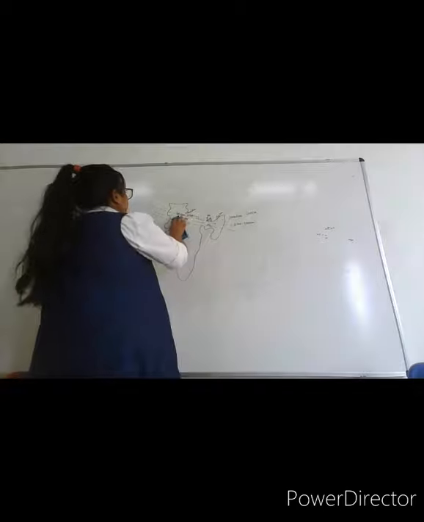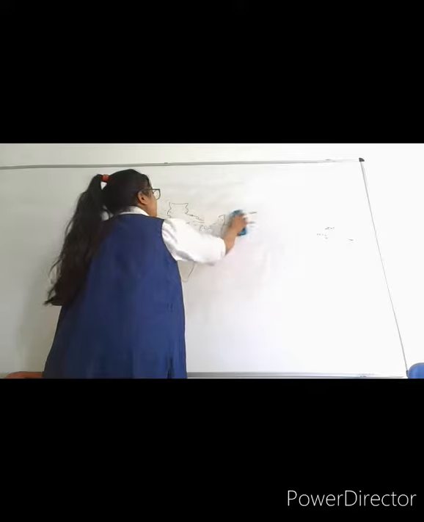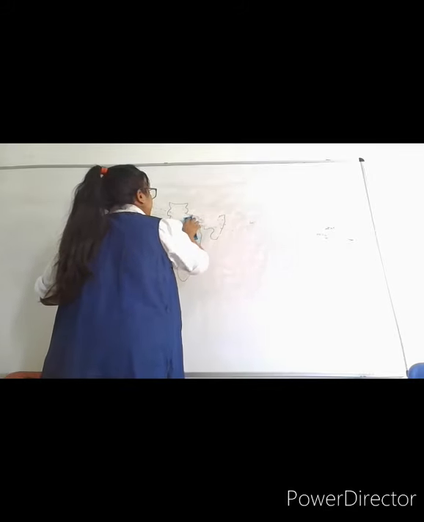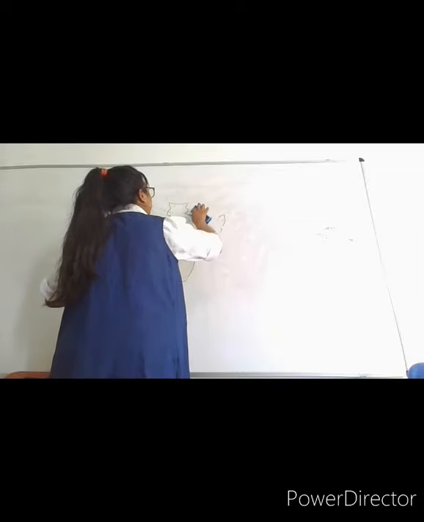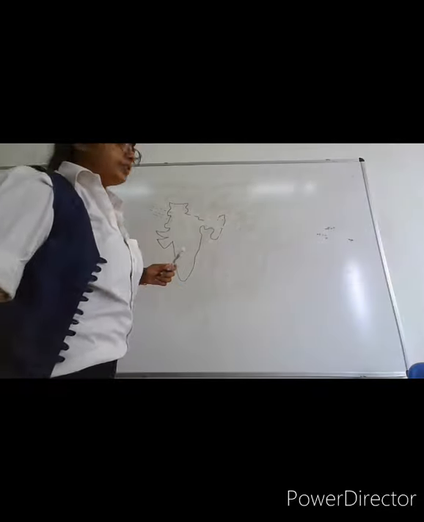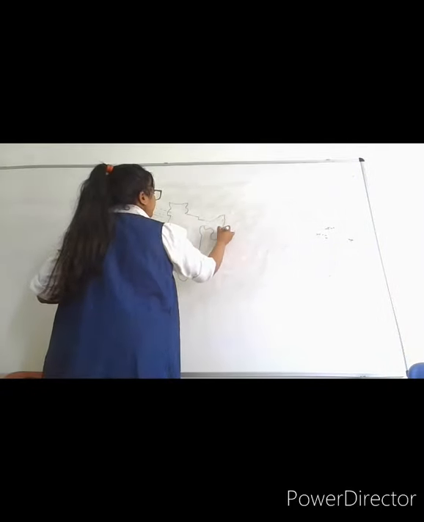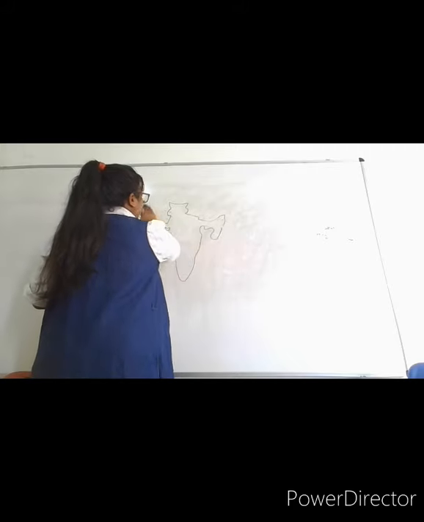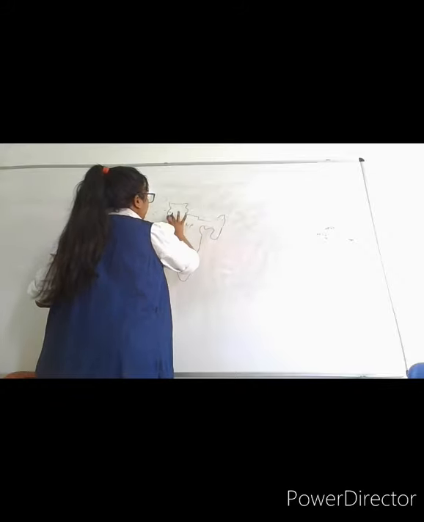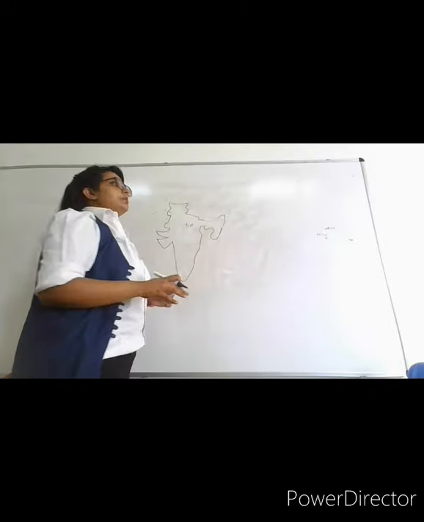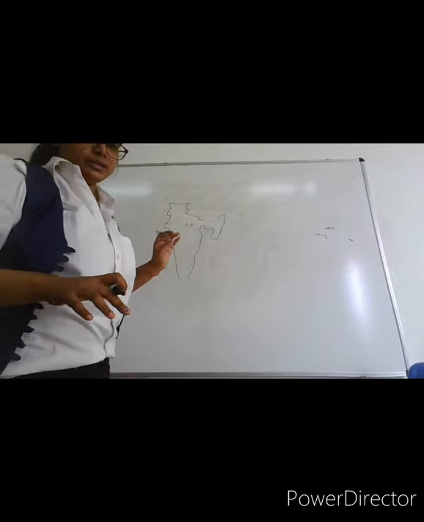Now we'll talk about northern plains. Let me use this map to make you understand what northern plains are. Northern plains are known as the food basket or food bowl of India. Why? Because northern plains are very fertile. These are south of the northern mountains. This is the region of northern plain. These are also known as Indo-Gangetic plain because a vast area is formed by the Ganga basin.